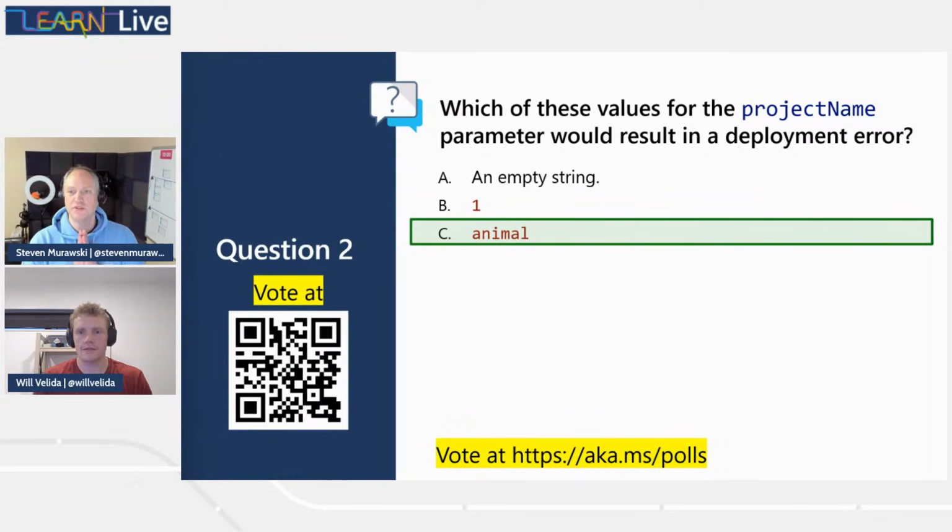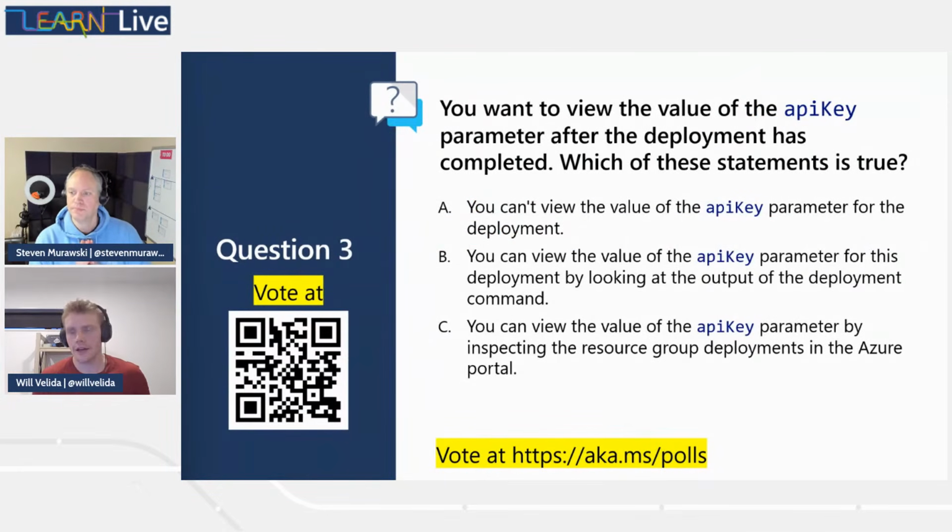Will, yes. Why don't you take us through this one? Okay, so here we want to view the value of our API key parameter after the deployment has been created. Which of these statements are true? A, we can't view the value of our API key parameter for the deployment. B, we can view the value of our API key parameter for this deployment by just going to the output of the deployment command. Or C, we can view the API key parameter by inspecting the resource script deployments in